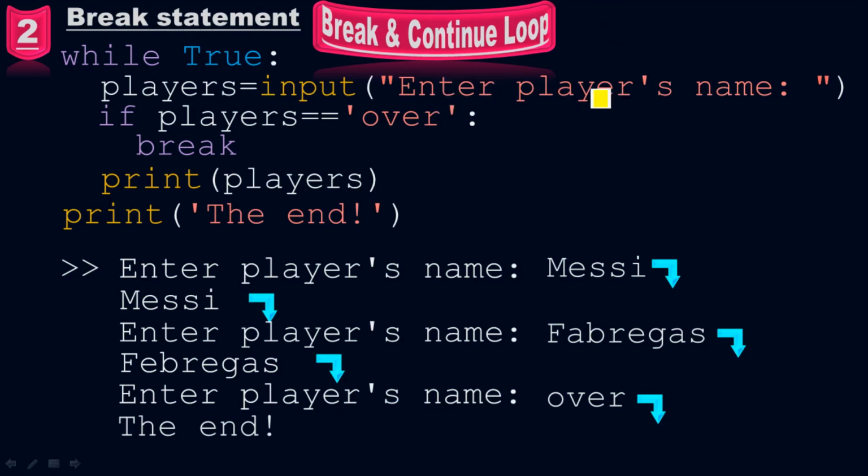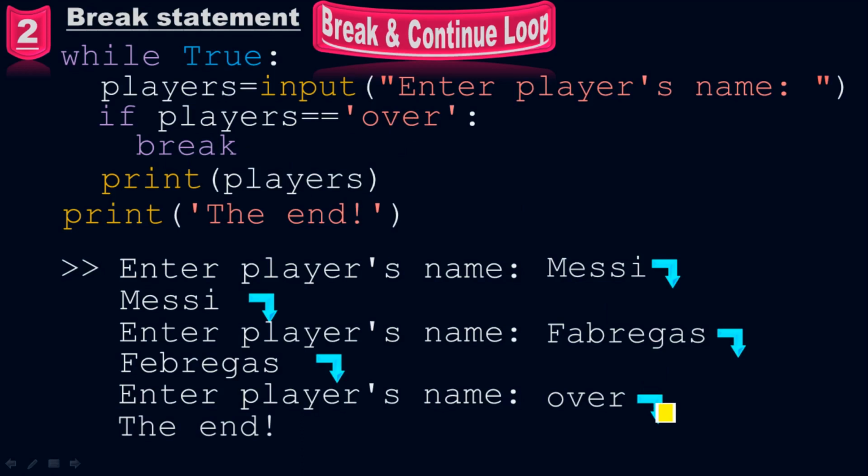This is the very first line. Then we pass the conditional statement, which is if players equals "or". If you pass "or" instead of any player name, and then a colon, the loop will take a break because we have the break statement. We pass the break statement here. The moment we type "or" and then press the enter button, the loop will take a break.